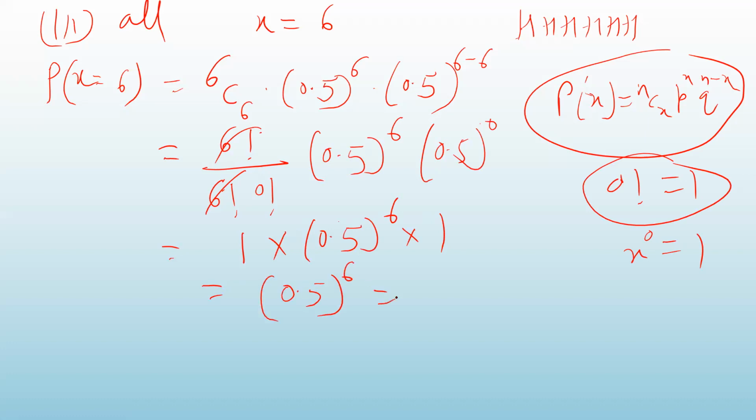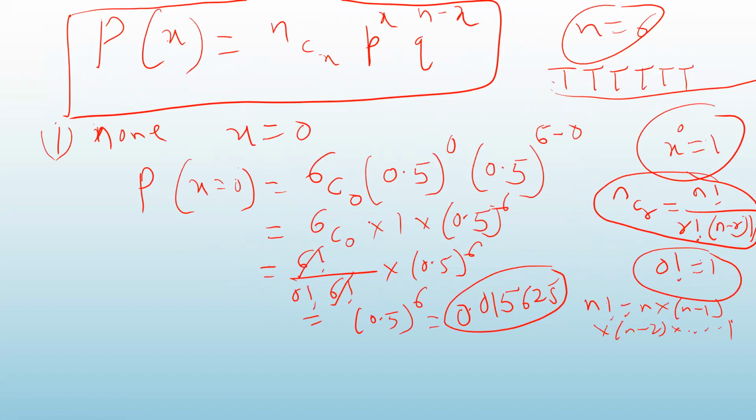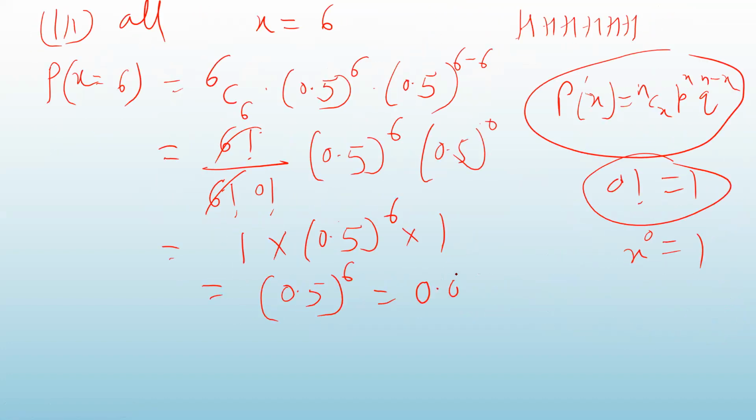And I think this we have already calculated in the first one. Look at here, here also we got 0.5 raised to 6. The answer is 0.015625. So you notice here that the probability of getting no head and probability of getting all head are same. Okay.